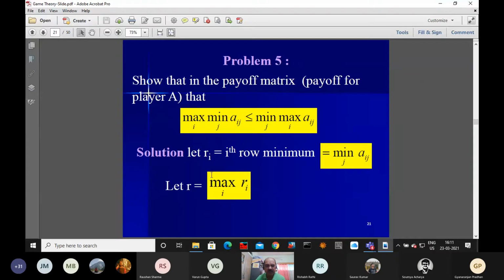The left hand side, whatever value we have got, that is equal to our R. The right hand side, whatever the value we have got, that is equal to C. So you can say R is less than or equal to C. Okay. So now you have to prove it in this manner.